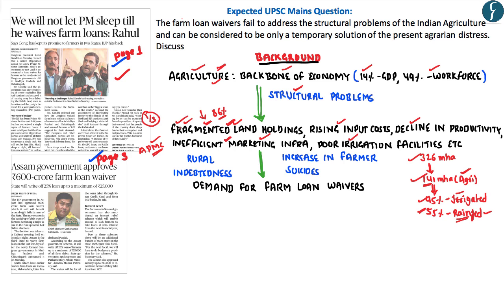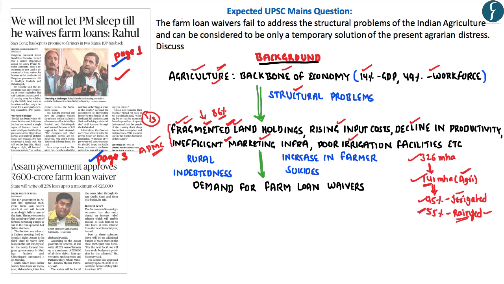Now the fragmented land holdings become a problem for Indian agriculture because the small and marginal farmers find it difficult to avail loans from the banks, leading to a decline in investment in agriculture and overall a decline in productivity. Now these are some of the problems which are presently afflicting Indian agriculture.